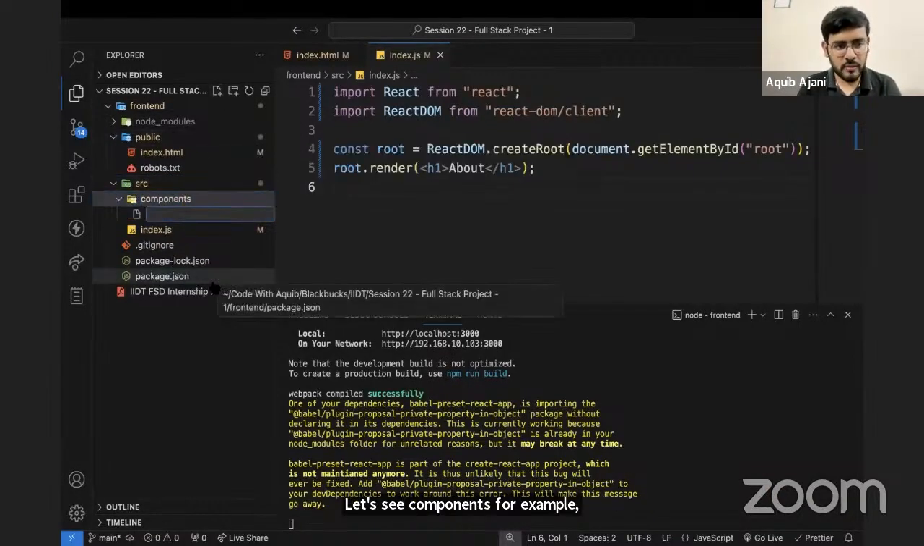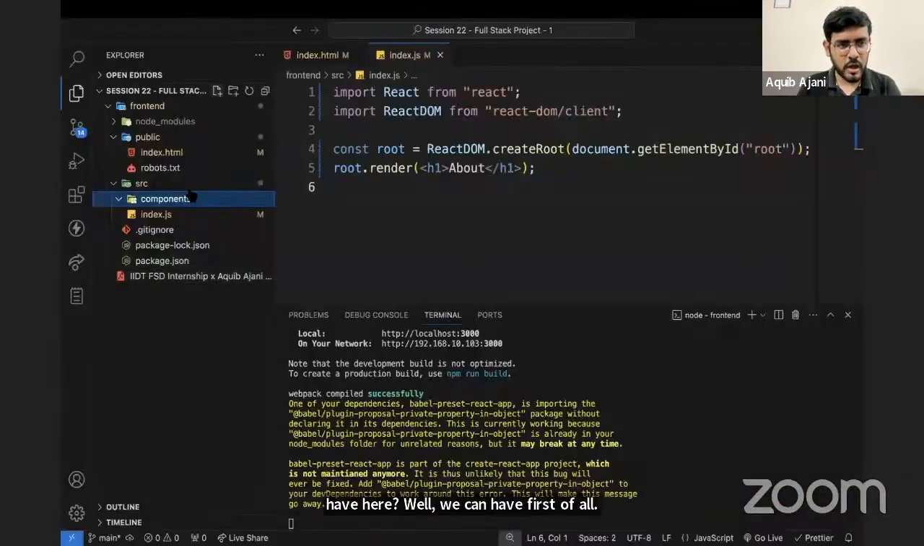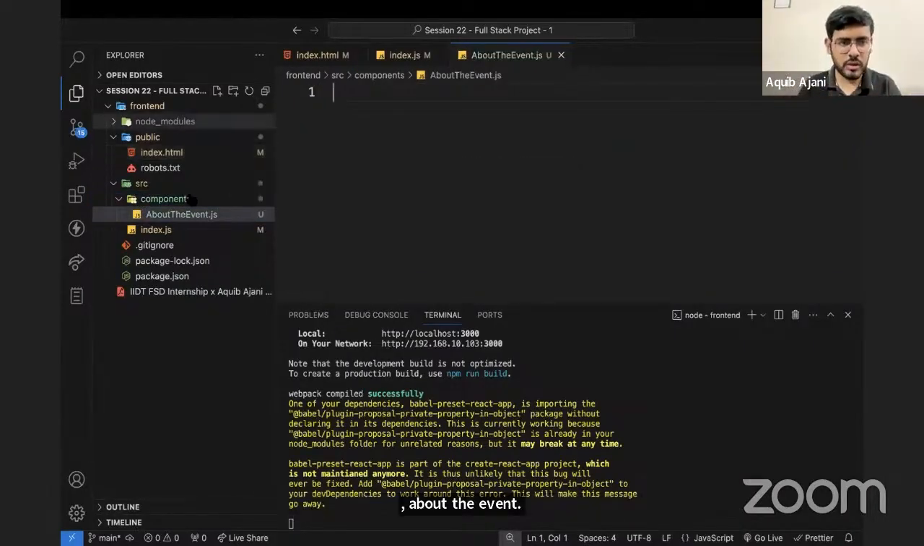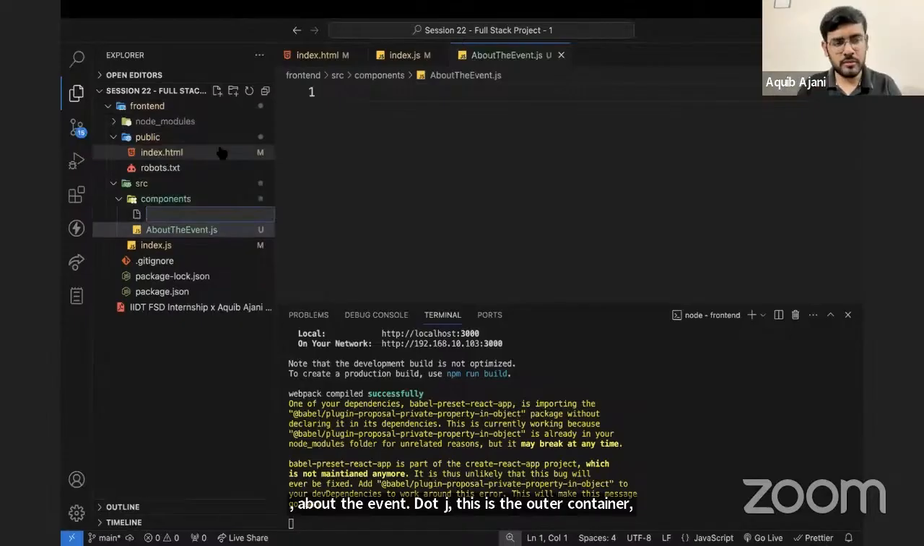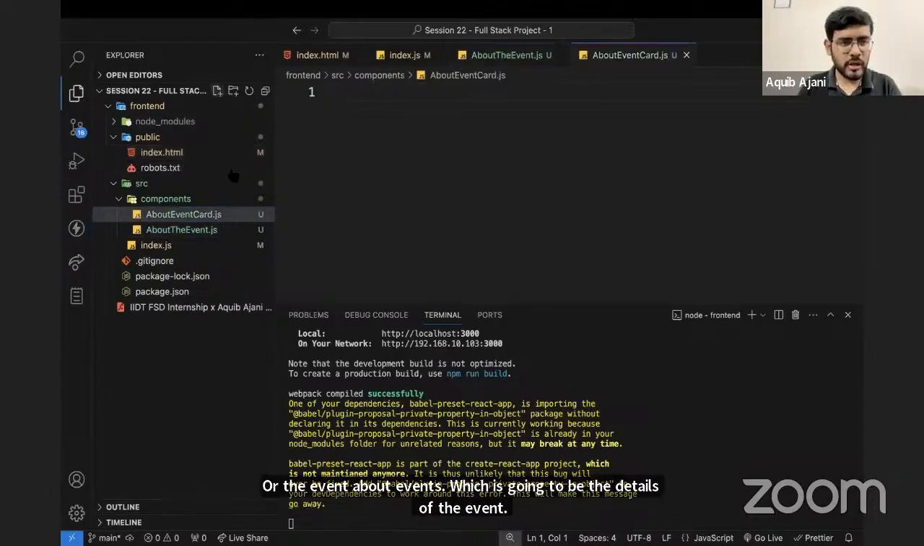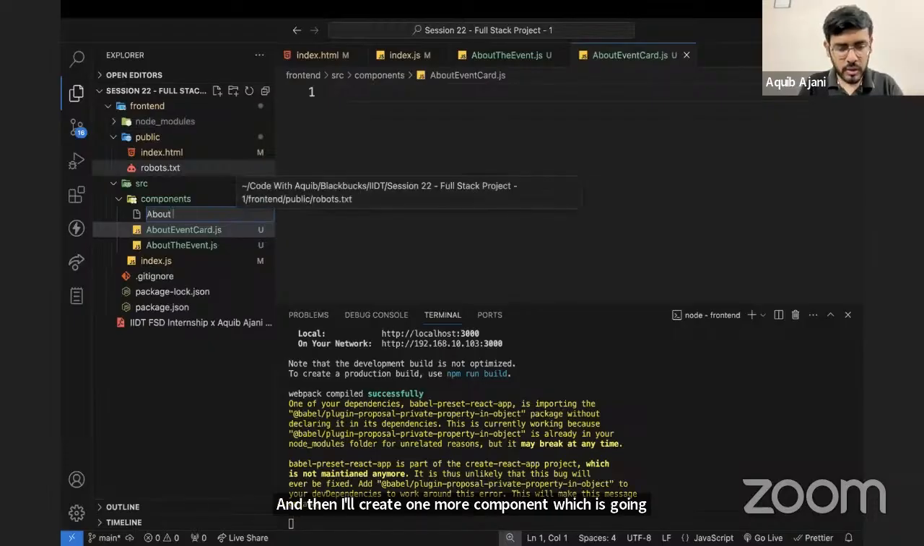Now, what do we have here? First of all, this is about the event, so I'll call it about the event.js. This is the outer container, the whole thing, right? Then I'll create one more component called event card or about event card, which is going to be the details of the event. And then I'll create one more component, which is going to be the about top or about header. You can call it whatever you want.